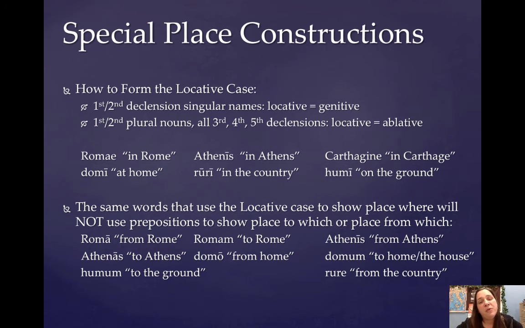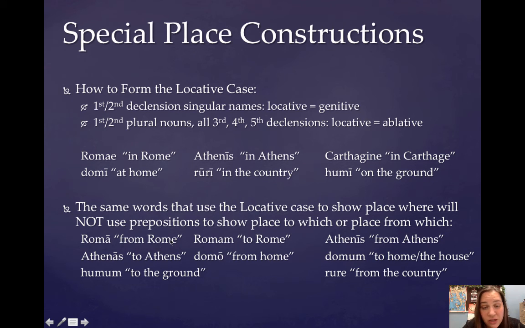For example, if you want to say that you were walking from Italy, you would still have to say ab Italia. But if you want to say that you're walking away from the name of a city, a town, or a small island, it's Roma. It's the ablative of place from which with no preposition.